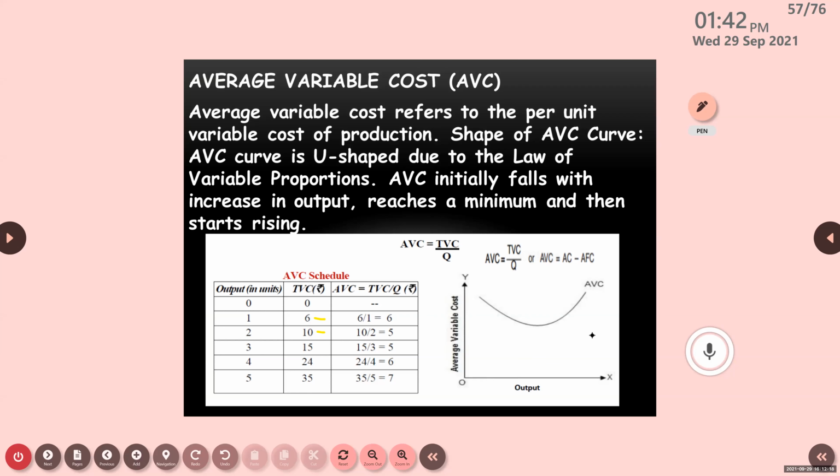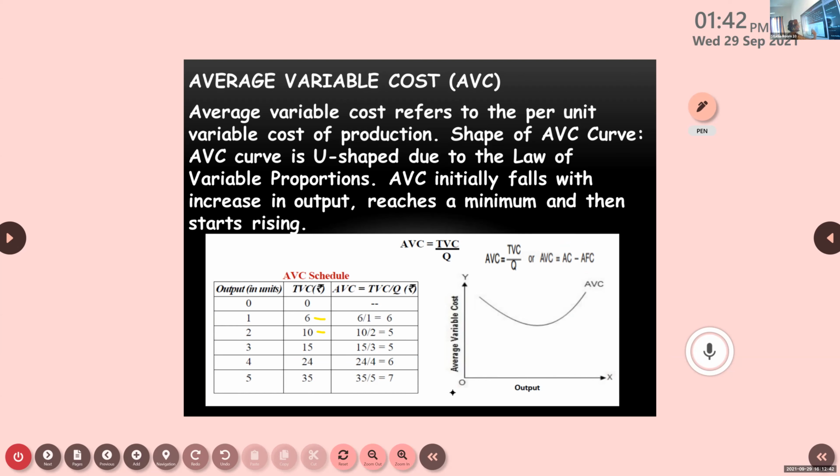TVC divided by Q. What is TVC? Total variable cost. What is Q? Output, quantity. Okay. Next, another method. What is the other method? AC minus AFC.